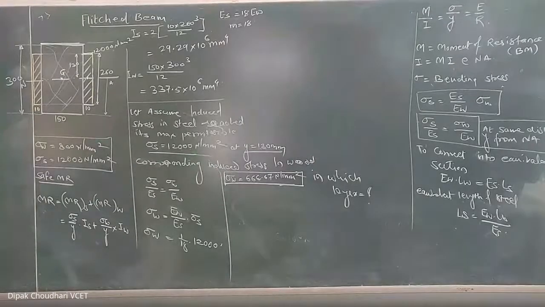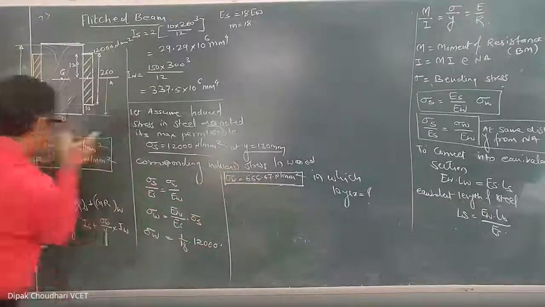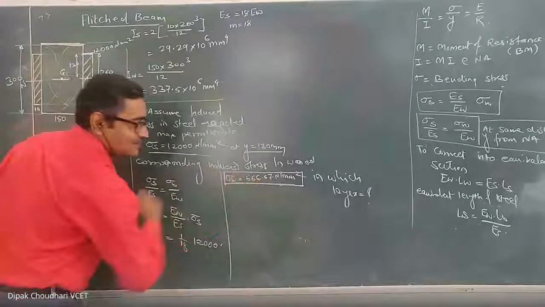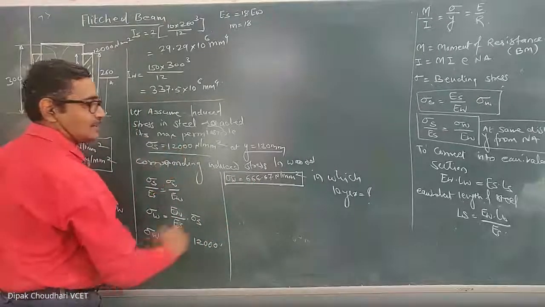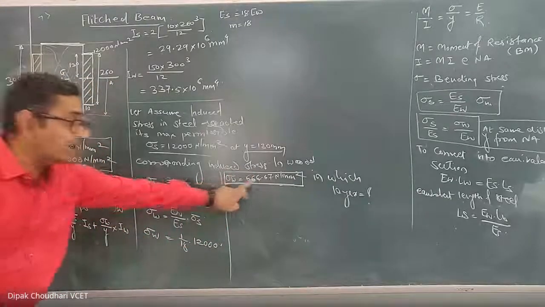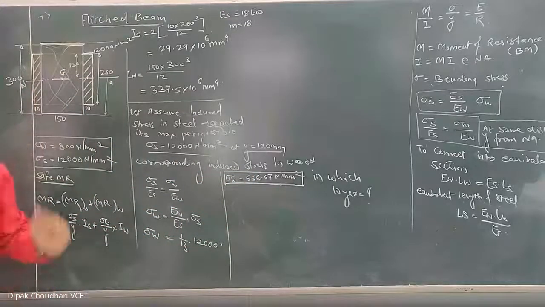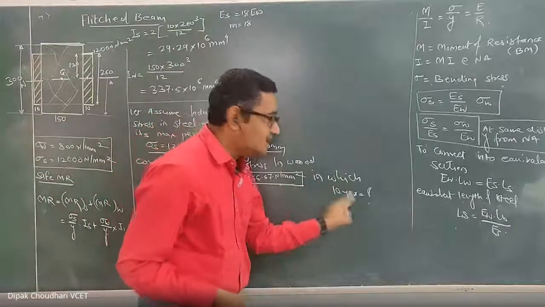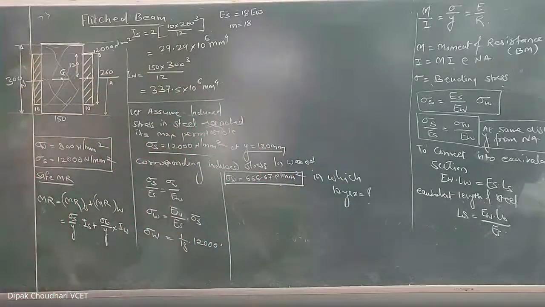Should I compare this 666.67 with this 800? Because this is the permissible, and this is the induced stress. When the induced stress in the steel is 12,000, the stress induced in the wood is 666.67. Should I compare this with this? Or tell me, this is the stress induced in the wood in which layer? Come on, fast, unmute and tell me.